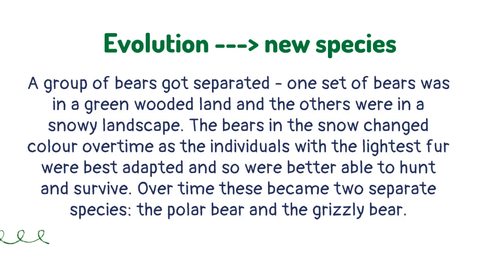A group of bears got separated. One set of bears was in a green wooded land, and the others were in a snowy landscape. The bears in the snow changed color over time as the individuals with the lightest fur were best adapted and so were better able to hunt and survive. Over time these became two separate species, the polar bear and the grizzly bear.